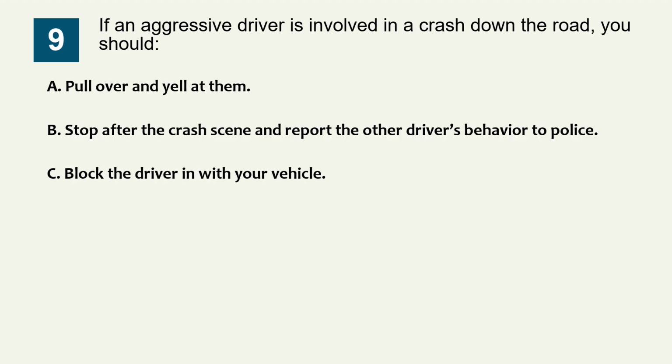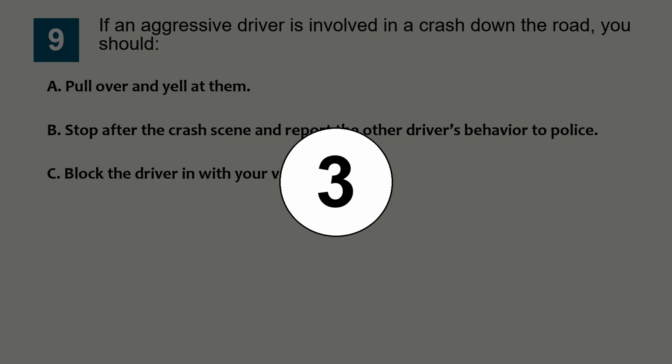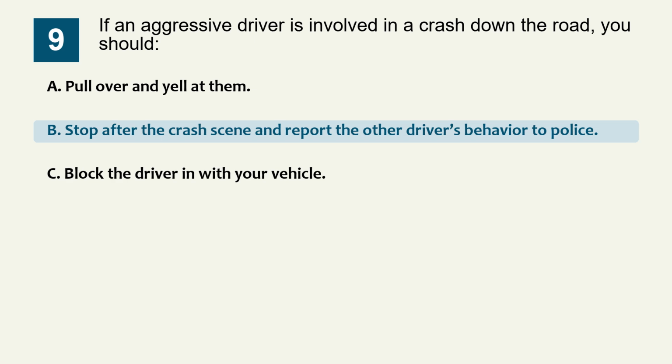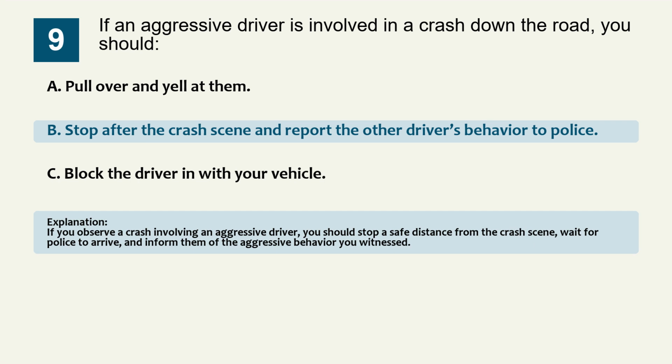Question 9. If an aggressive driver is involved in a crash down the road, you should: Option A, pull over and yell at them. Option B, stop after the crash scene and report the other driver's behavior to police. Option C, block the driver in with your vehicle. The correct answer is option B, stop after the crash scene and report the other driver's behavior to police. Explanation. If you observe a crash involving an aggressive driver, you should stop a safe distance from the crash scene, wait for police to arrive, and inform them of the aggressive behavior you witnessed.